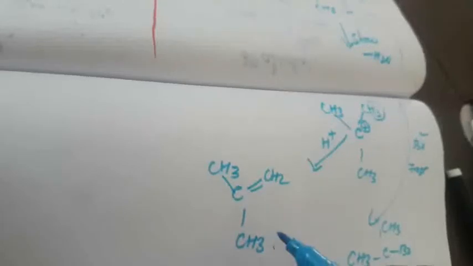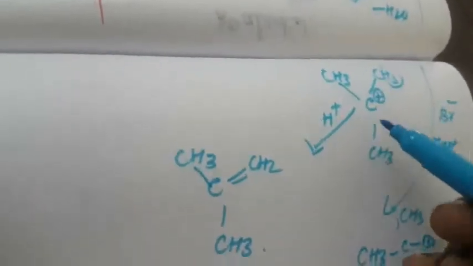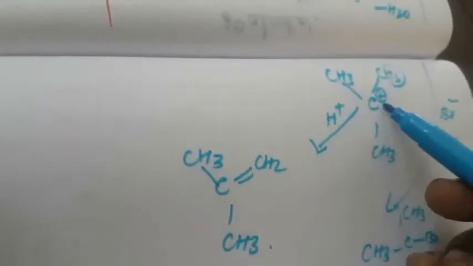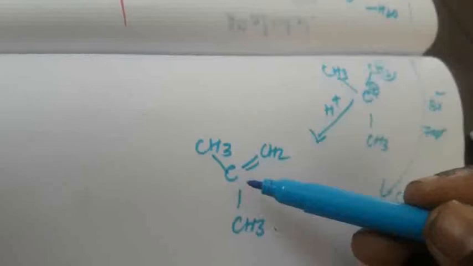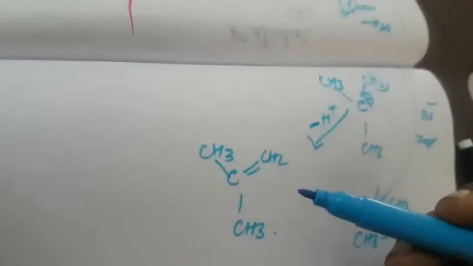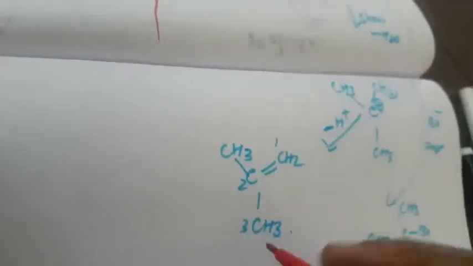This is an alkene compound. Here the carbocation undergoes elimination. This is the carbocation. What is a carbocation? Carbon containing positive charge is called a carbocation. This carbocation undergoes an elimination reaction. Hydrogen will be liberated. What is this compound name? How to name this compound? 1, 2, 3. So how to write the name? 2-methylpropene. So this is called a carbocation.